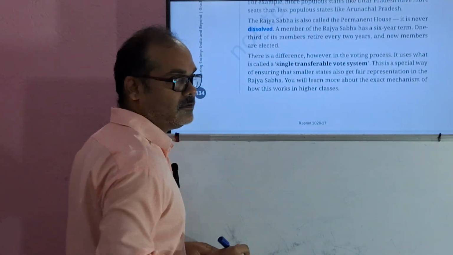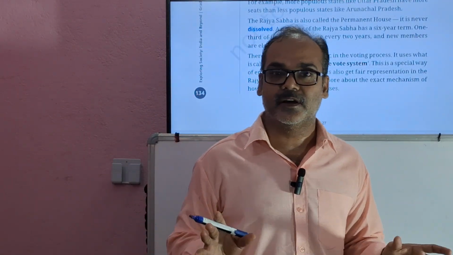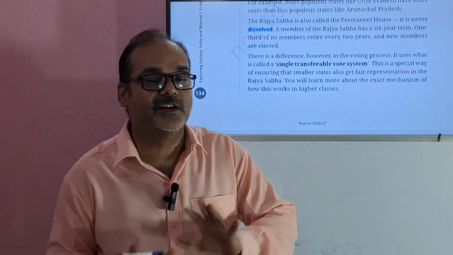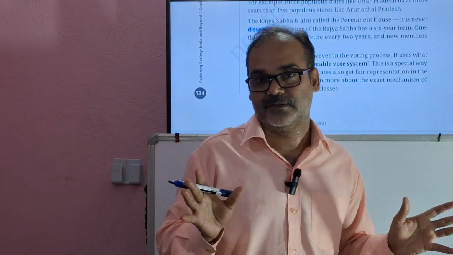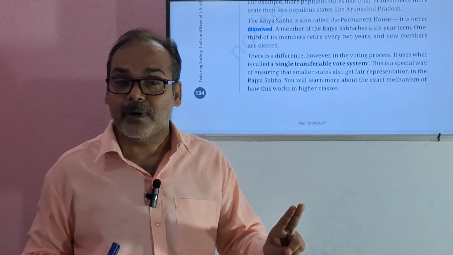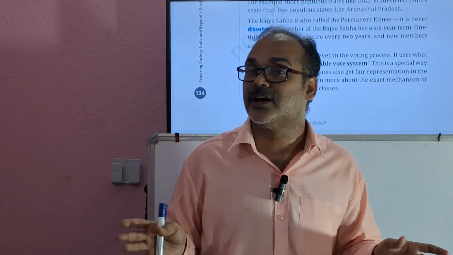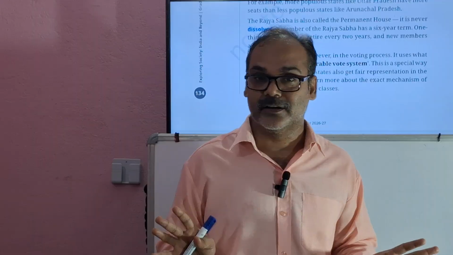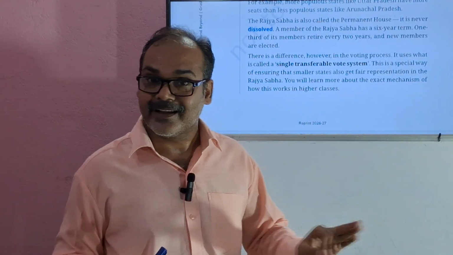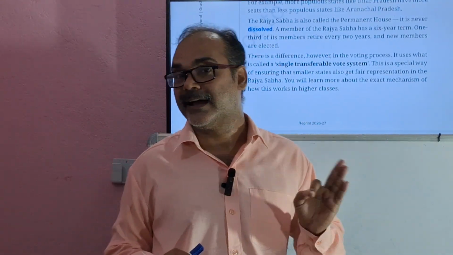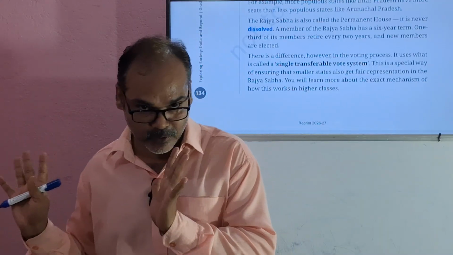What is the comparison between Lok Sabha and Rajya Sabha? In Lok Sabha there is direct election, in Rajya Sabha there is indirect election. In Lok Sabha, two members are nominated by the President of India, and in Rajya Sabha, 12 members are nominated by the President of India.